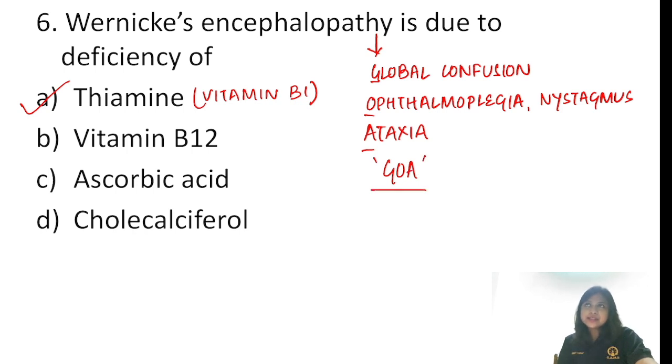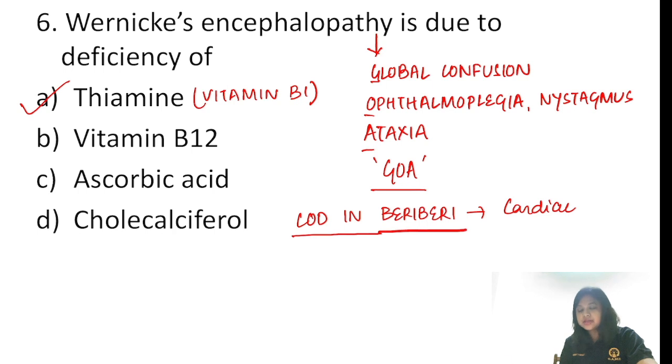And usually you get a classic history of a chronic alcoholic in an adult patient comes with the symptoms of confusion, ataxic gait, along with ophthalmoplegia. What is the diagnosis? The answer is Wernicke's encephalopathy. It can occur due to deficiency of vitamin B1. Another thing that I would like to say is, what is the cause of death in beriberi? The answer will be cardiac. Okay, so cause of death in beriberi, and the answer is cardiac.